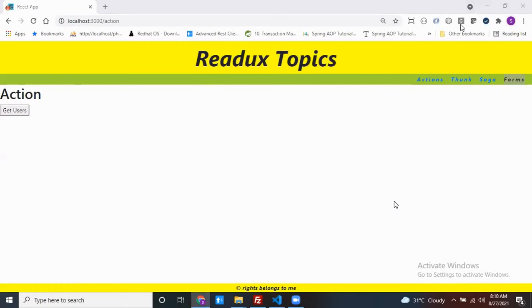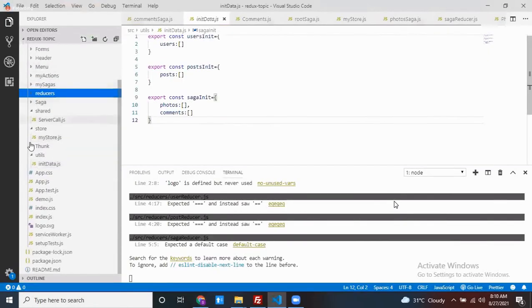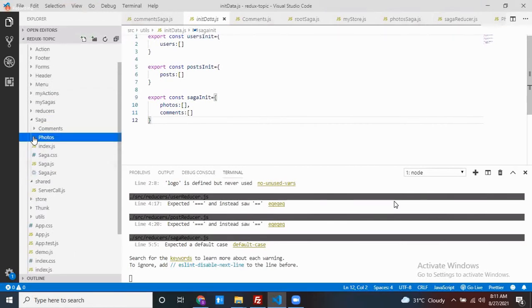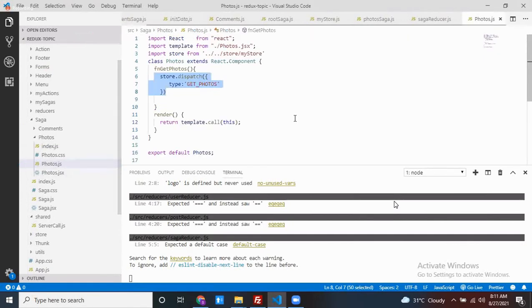One small doubt, sir. Yesterday, we were calling dispatch two times. Once while clicking the get photos button, we are calling one dispatch method, passing type equal to get photos. And somewhere else we are also passing a dispatch type. How are we going to distinguish them? When I try to debug the code, this type equal to get photos is not being called.